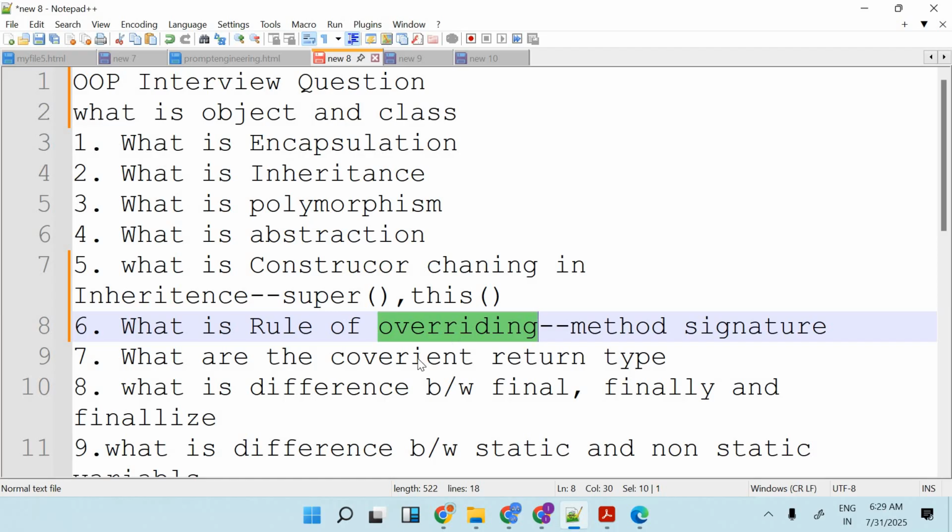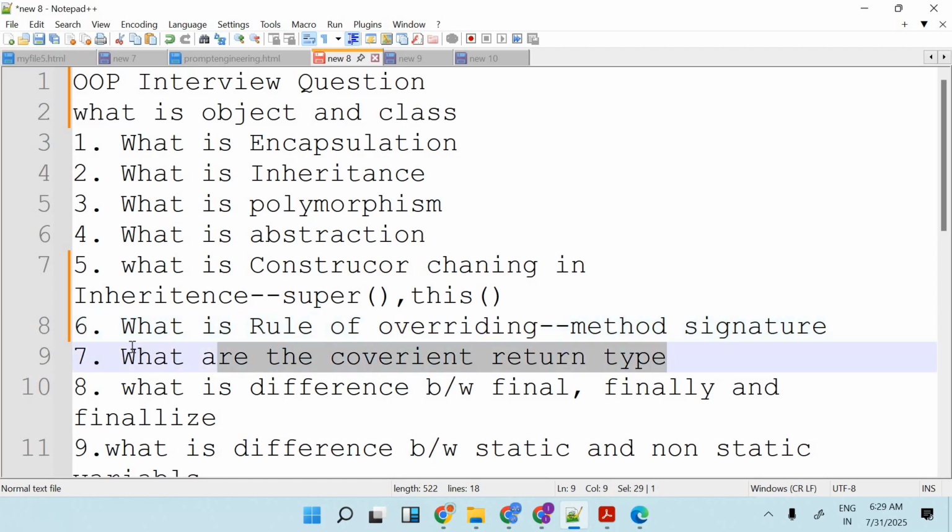So what is the covariant return type? That is also one of the questions. Covariant return type is a way where the parent class method has a parent kind of return value, whereas the child class method has a child of that return value, right? I have recorded a complete video on this covariant return type. If you did not watch it, please watch it. You will get more clarity on it, right?